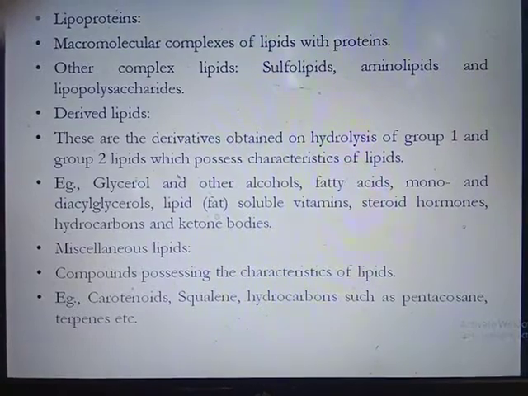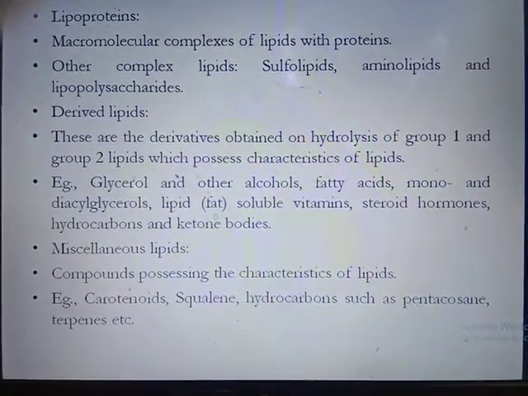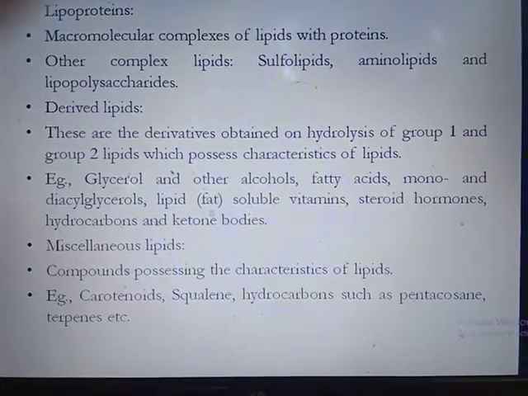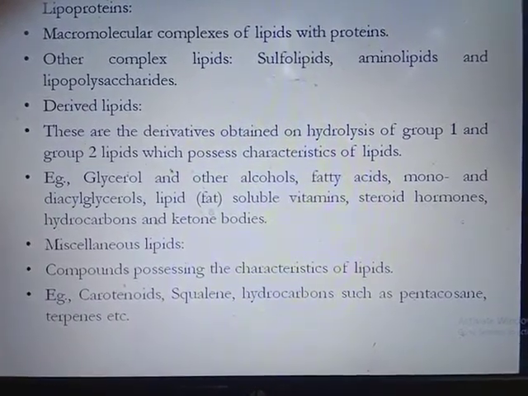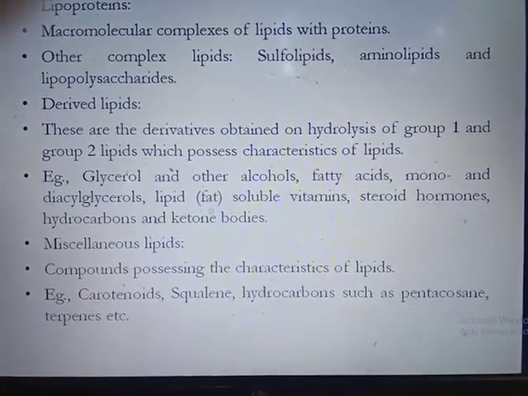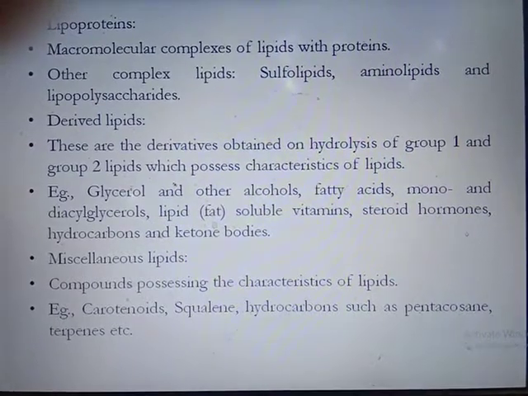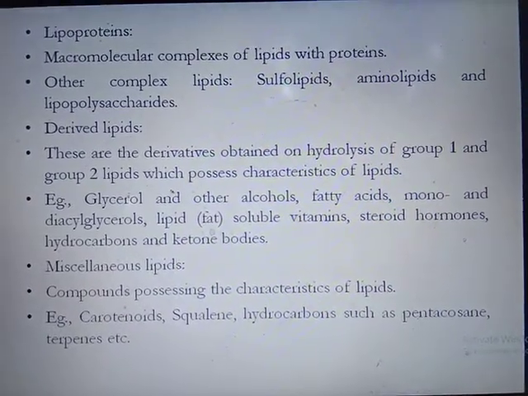Group 1 means simple lipid and group 2 means compound or complex lipid. For example, glycerol and other alcohol, fatty acid, then monoacylglycerol, diacylglycerol, lipid soluble vitamin, steroid hormone, hydrocarbon chain, and ketone bodies. These come under the derived lipid.